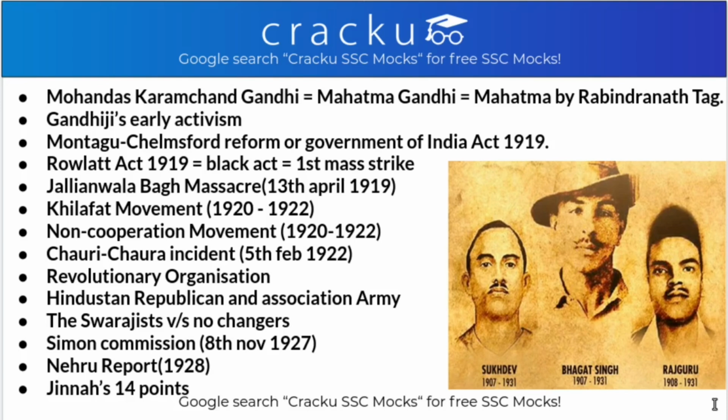After this came the Khilafat movement. What was the Khilafat movement? The chief cause of this movement was the defeat of Turkey in the First World War and the harsh terms of the Treaty of Sevres in 1920. The whole movement was based on the Muslim belief that the Caliph, that is the Sultan of Turkey, was the religious head of Muslims all over the world. This Khilafat movement was later merged with the non-cooperation movement that was launched by Gandhiji in 1920.